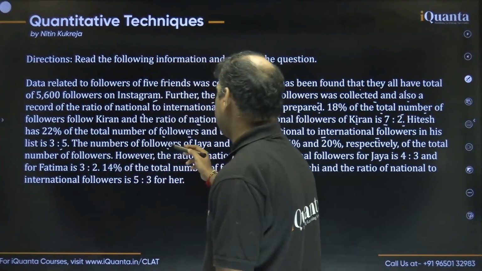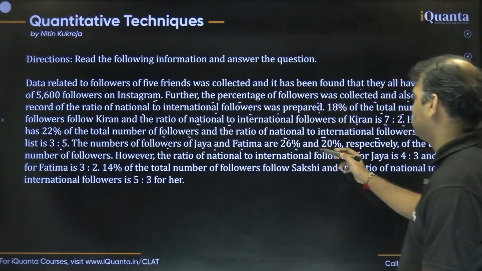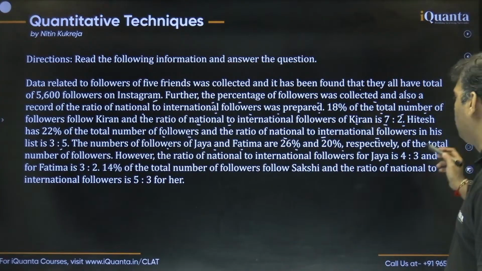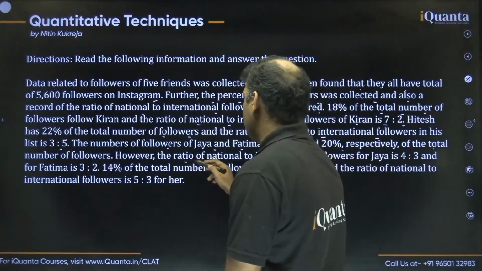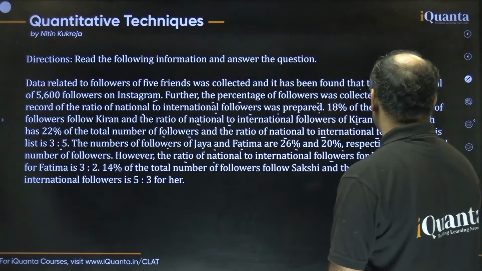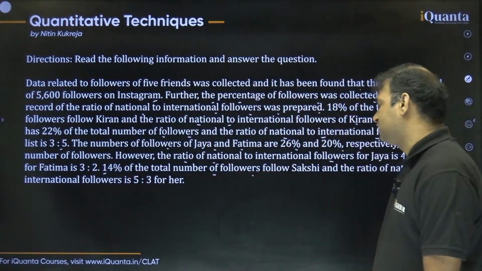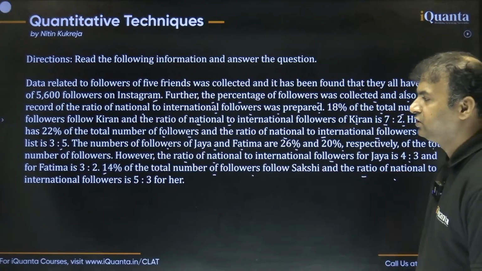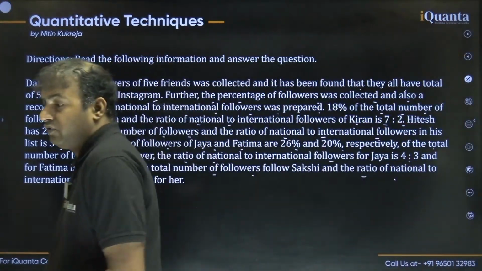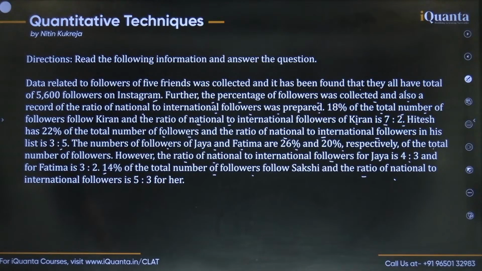Then the numbers of followers of Jaya and Fatima are 26% and 20% respectively of the total number of followers. However, the ratio of national to international followers for Jaya is 4:3 and for Fatima is 3:2. 14% of the total number of followers follow Sakshi and the ratio of national to international followers is 5:3 for her. Guys, this whole set is about calculating the number of followers, the national followers and international followers of 5 friends on Instagram.